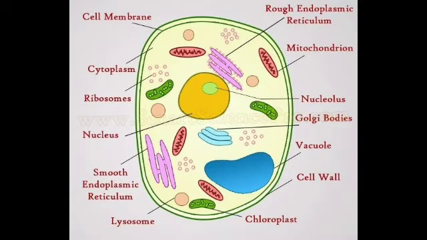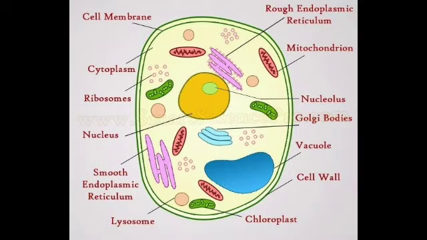The vacuole is filled with a liquid called cell sap which contains dissolved sugars and salts. The plant cells have larger vacuoles because they require more water, organic and inorganic components for the proper functioning of the cell.